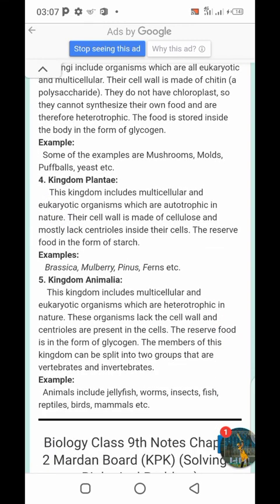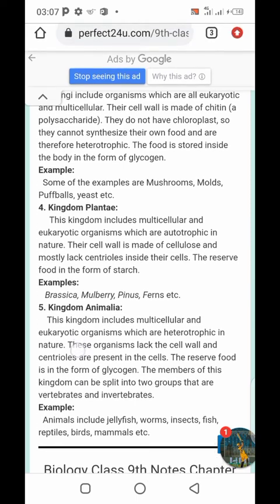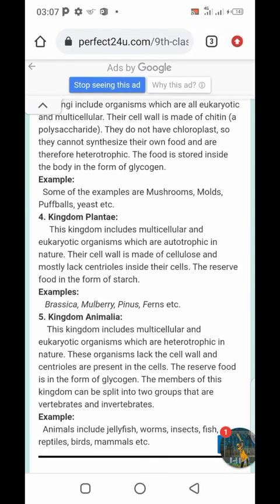Kingdom plantae. This kingdom includes multicellular and eukaryotic organisms which are autotrophic in nature. Autotrophic means those which can prepare their own food. Their cell wall is made of cellulose and they mostly lack centrioles inside their cells. The food is stored in the form of starch. Examples: brassica, mulberry, peanuts, and ferns, etc.